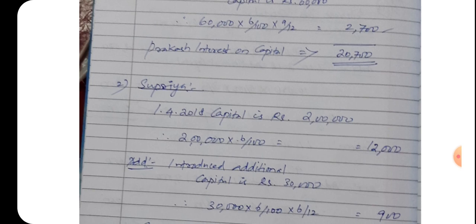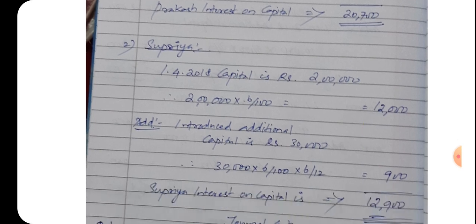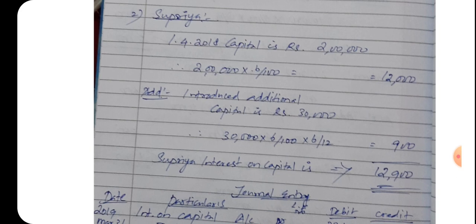Supriya also introduced additional capital of rupees 30,000 without a particular date. In case of additional capital introduced without any date, we take the calculation for only 6 months. So the calculation is 30,000 into 6 by 100. 6 by 100 is the rate of interest, into 6/12 means 6 months only. So 30,000 into 6 by 100 into 6/12, 900.